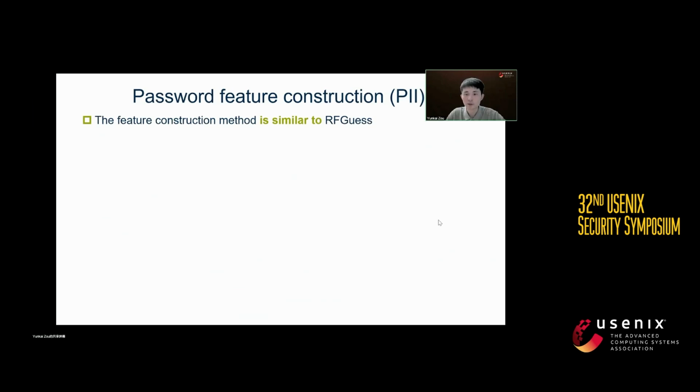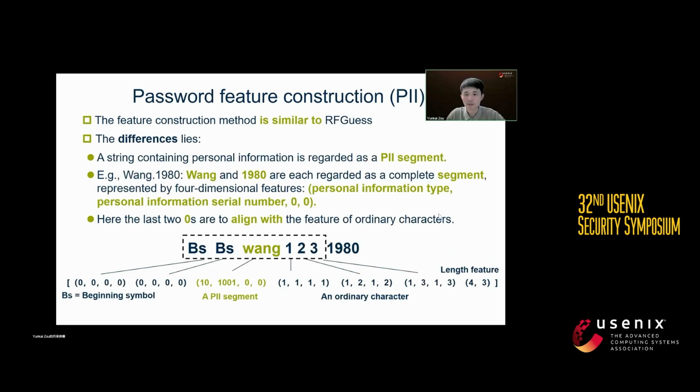The feature construction method for RFGuess PII is similar to RFGuess. The difference lies in treating a string containing personal information as a PII segment. Each PII segment is represented by a 4-dimensional feature vector. They are PII type, PII behavior serial number, 0 and 0. Here, the last 2 zeros are used to align with the feature of an ordinary character. Here is a toy example. WANG is a PII segment.